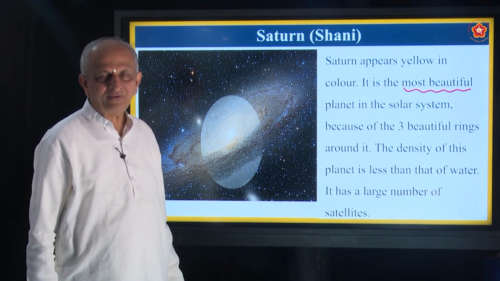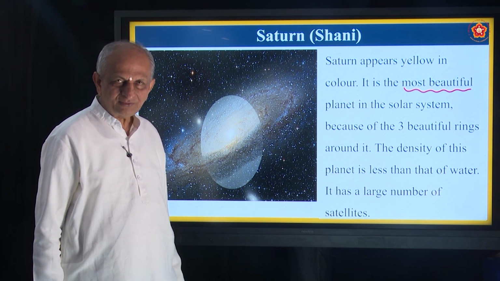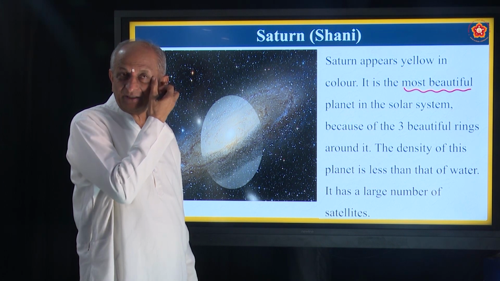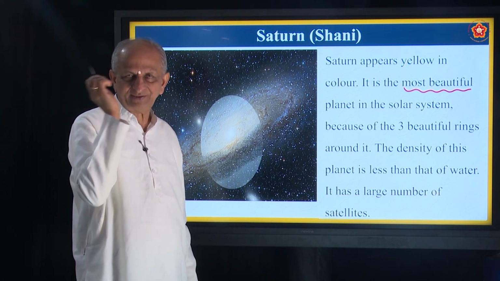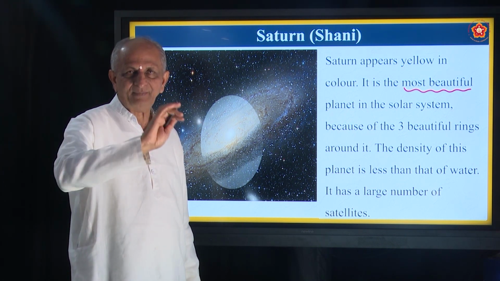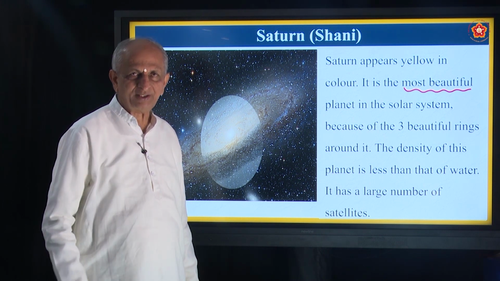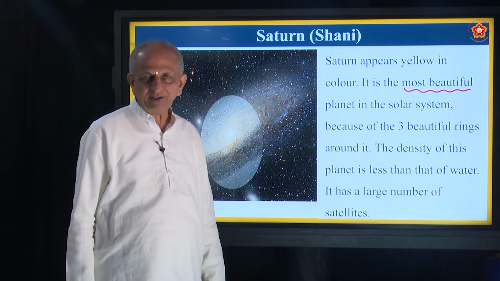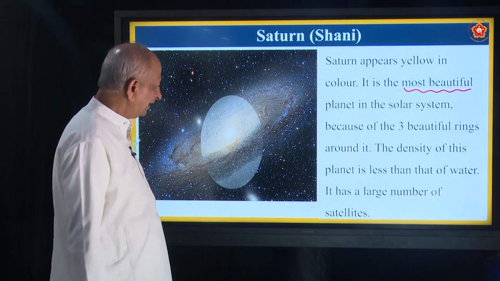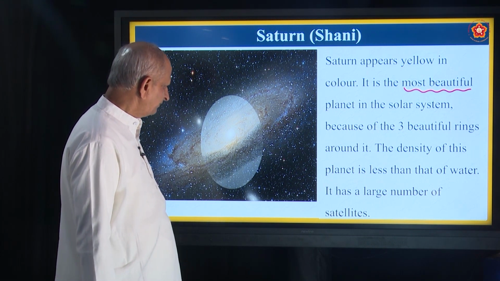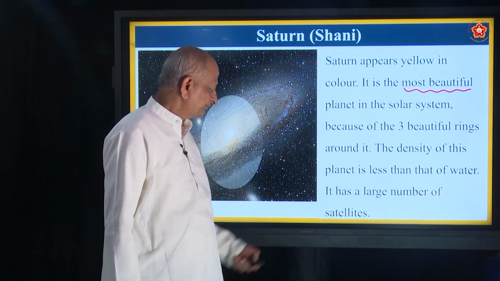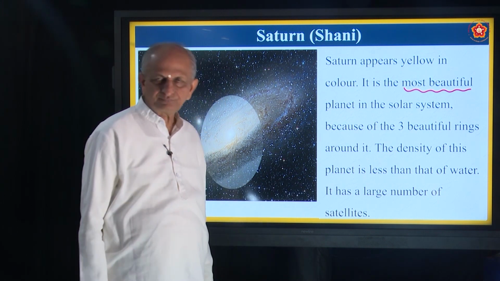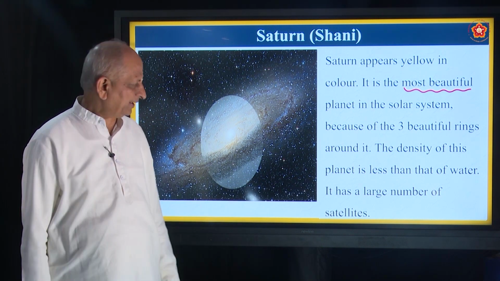What is it made up of? It's made up of cloud-like metallic oxides, it is said, and some icy matter, all surrounding it. And why is it formed like that? Because of gravitation. It is held by the gravitation of Saturn. So there are 3 of them. The density of this planet is less than that of water. So the density is very low.